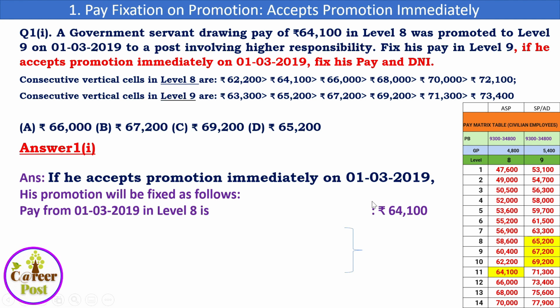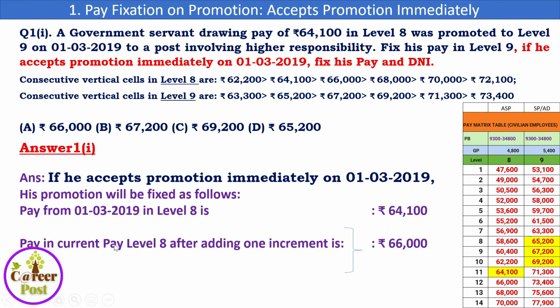His pay is 64,100, as per the initial data. Now, paying the current pay level 8 after adding one increment is 66,000 in the old scale. We have already learned that the one increment given here is the notional increment at the time of promotion. We should understand that the notional increment given at the time of promotion will be in the old scale itself.